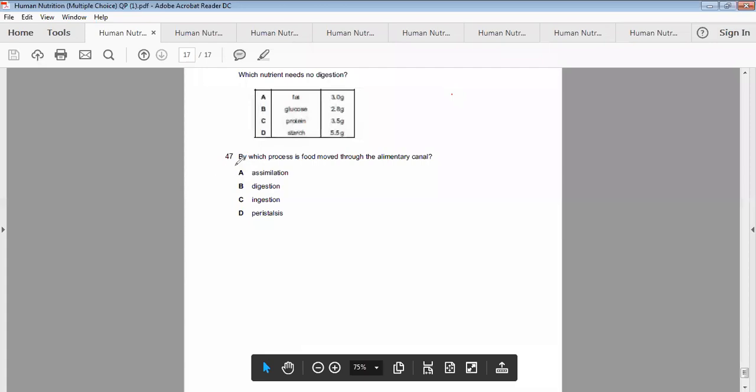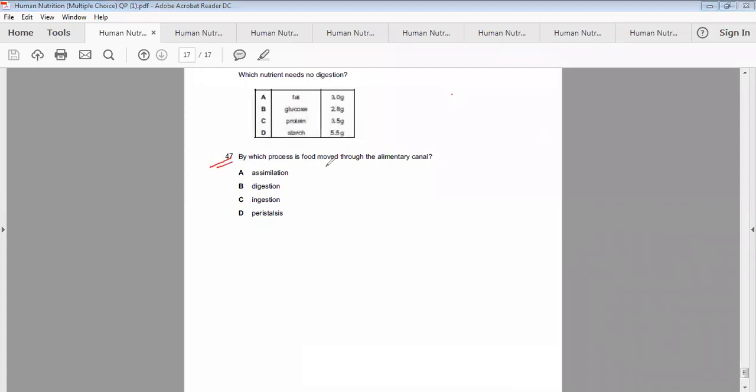Now the last one. By which process is food moved through the alimentary canal? Assimilation, digestion, ingestion, peristalsis. Assimilation is the entrance of the digested food from the intestine to the blood. Intestine to blood, so definitely this is not the movement of food within the alimentary canal. It has gone out of the alimentary canal into the blood. No, it's not the correct option.